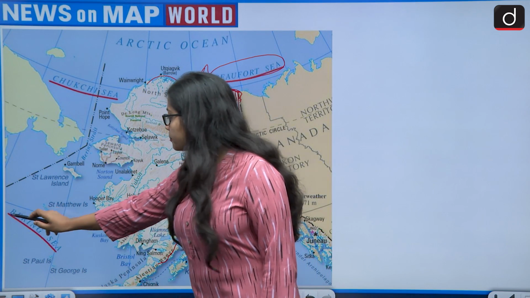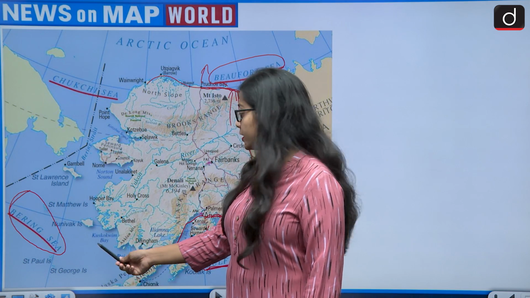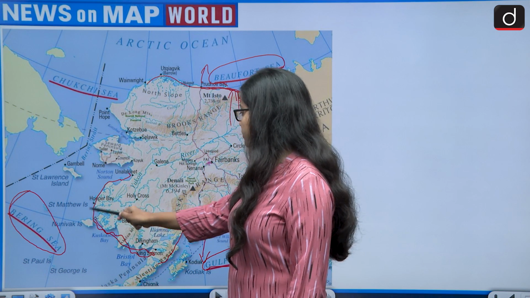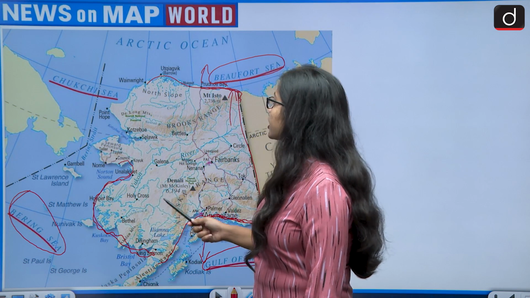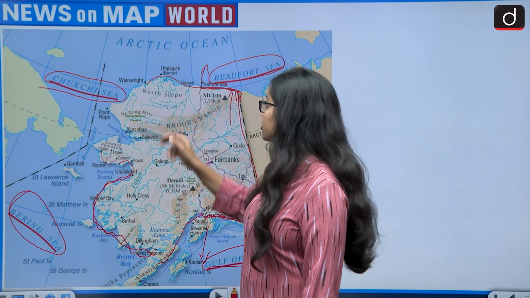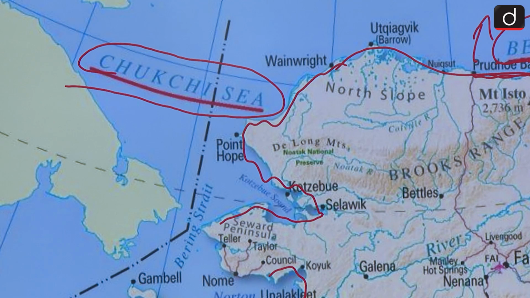Then comes the Bering Sea. The Bering Sea is sharing almost its complete border with Alaska. Then comes the Chukchi Sea. The Chukchi Sea is also sharing its border with Alaska. That means the United States of America.